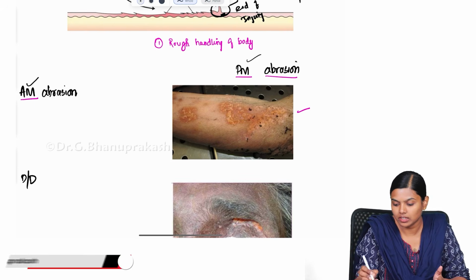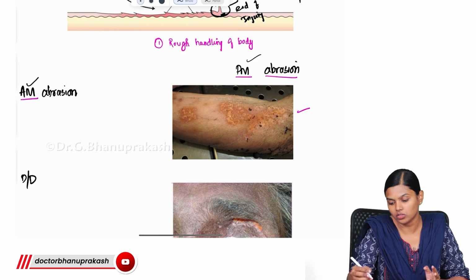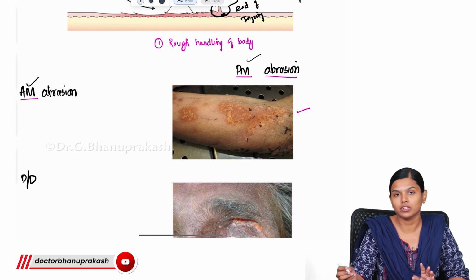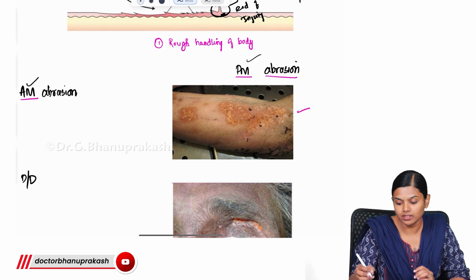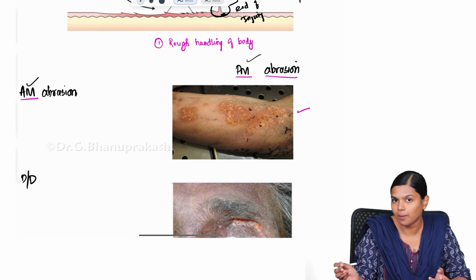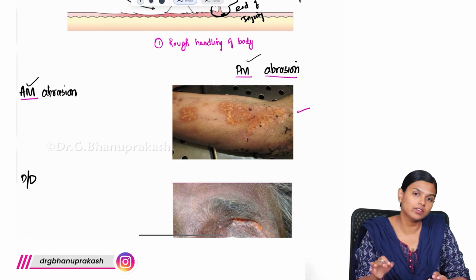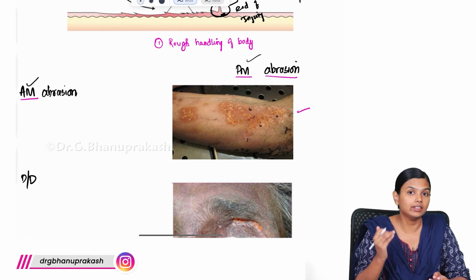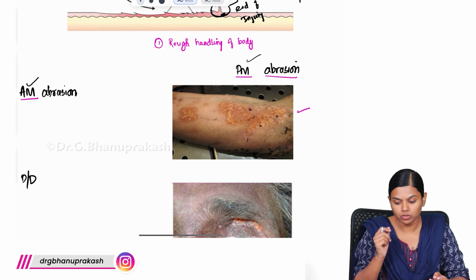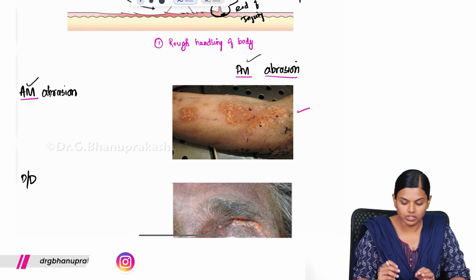They are seeing this injury over the arm, and if they don't know about this concept of postmortem abrasion, what will they think? They will think that it is looking like some grazed abrasion, right? So something must have happened. The body must have been in some sort of traveling, like some road traffic accident must have happened. Like that they may have an idea. So this idea will create some false confusions, which is not good, right?